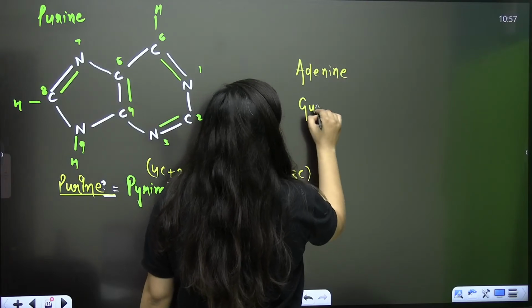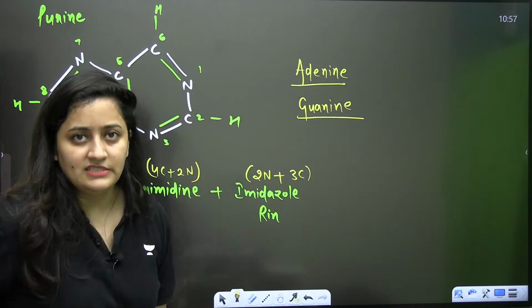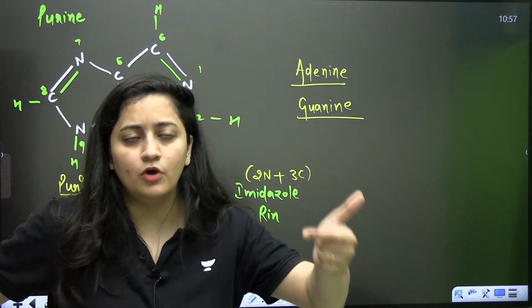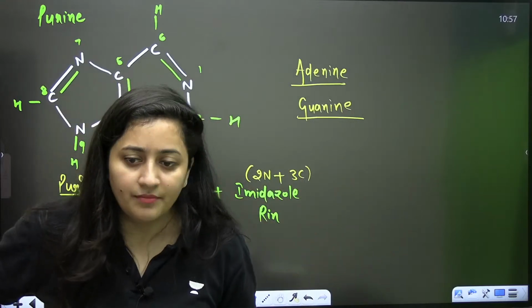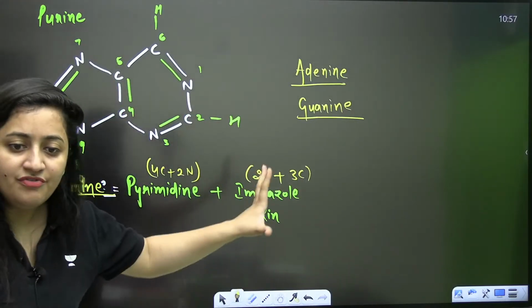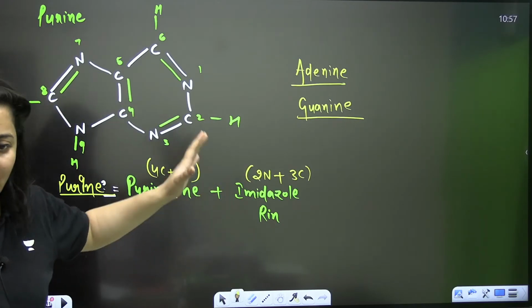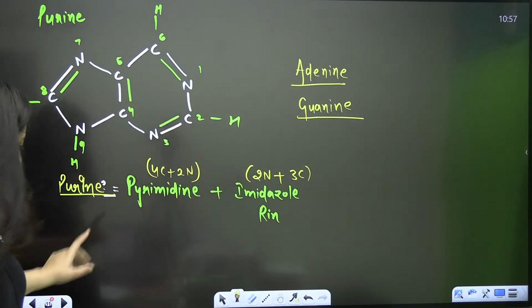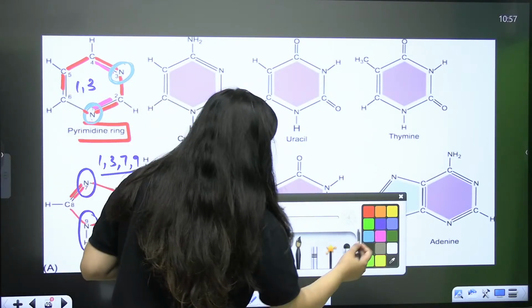Now, see, these structures are given in your NCERT, in your class 12th biomolecule, class 11th biomolecule, even here in your molecular basis of inheritance as well. So if you can remember the structure, that will be very good for you. If you cannot, it's okay, it's your choice, but that's my suggestion, that you should remember the structures as well. And I will give you one trick here.